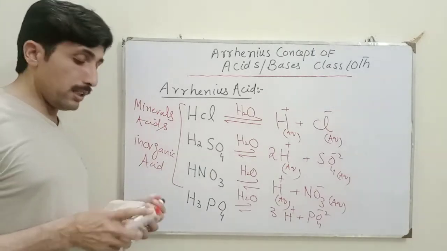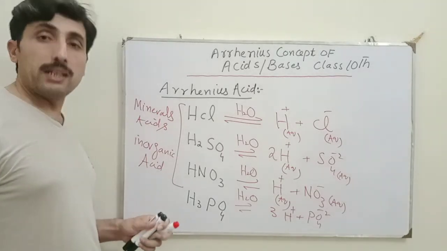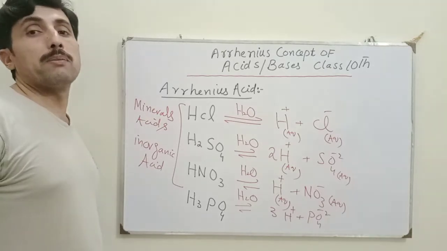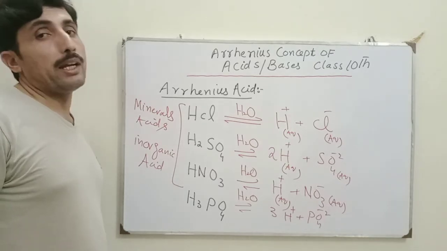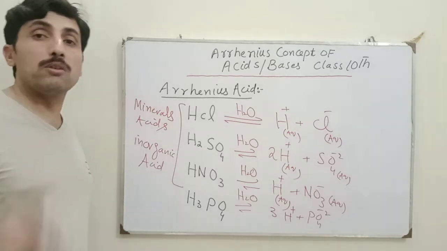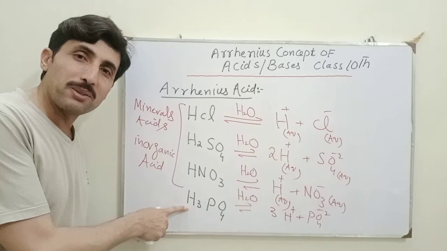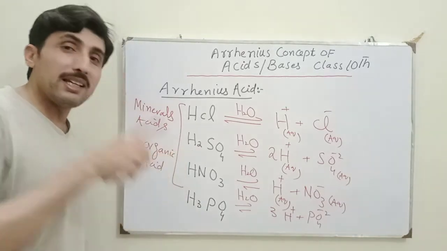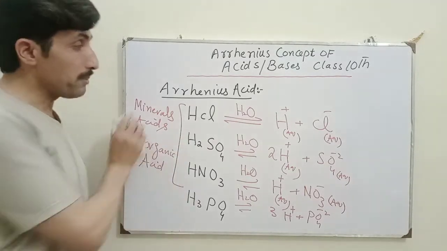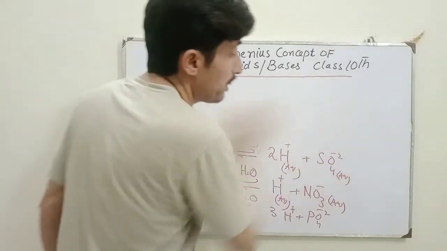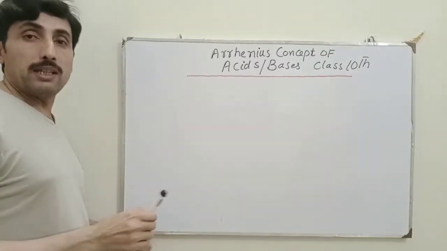Besides inorganic acids, we also have organic acids, and those acids also split in water and produce different numbers of protons. In some acids, only 1 proton will be produced, and in other acids, 2 or 3 protons will be produced. Here, this acid will be ionized in 3 steps because it contains 3 hydrogen atoms, therefore it is weaker. In sulfuric acid, we have 2 hydrogen atoms which will be ionized in 2 steps. I will show you how sulfuric acid is ionized in 2 steps.